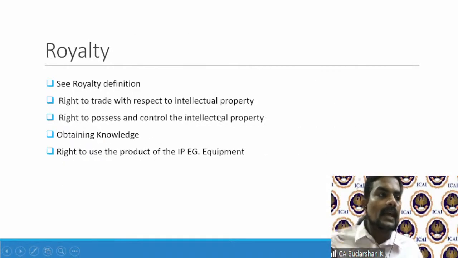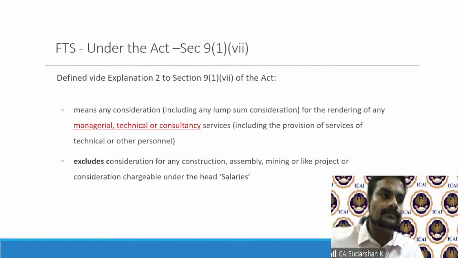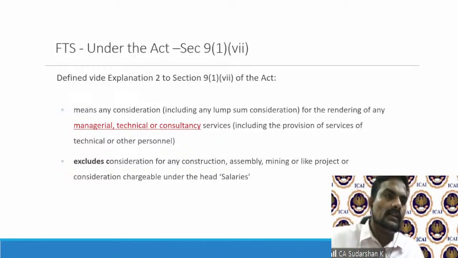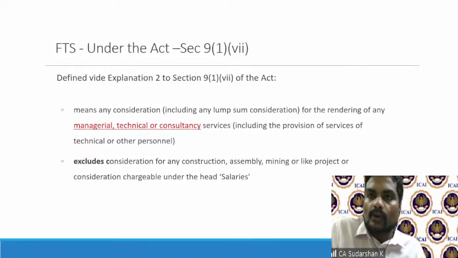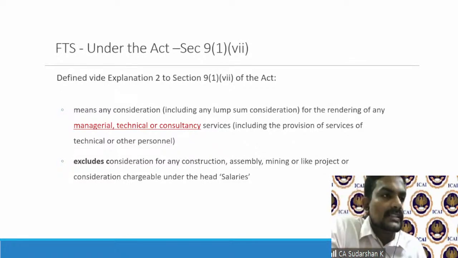With this, I will move on to the other important classification of income, which is fees for technical services. By now you would have seen that these are all sources in India. So this becomes deemed to occur in India, and India gets a lot of revenue because we normally avail these services from non-residents, be it buying software, be it getting technical know-how, IP rights. So these are, from an India perspective, very important because for a non-resident, all these incomes are deemed to accrue or arise in India.